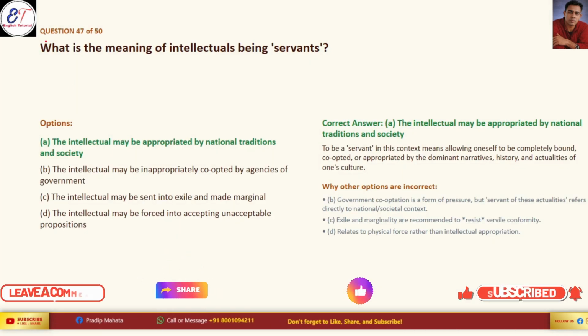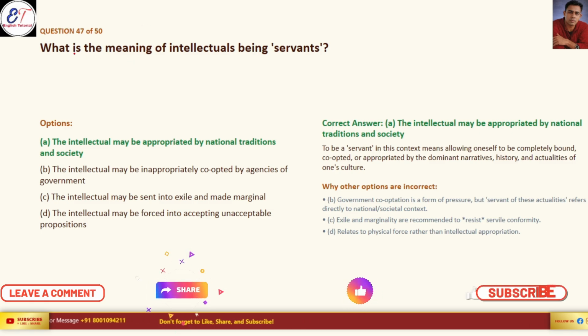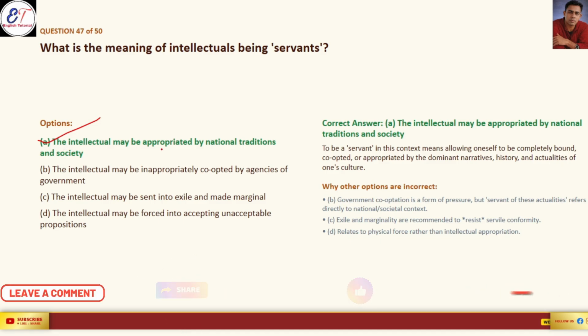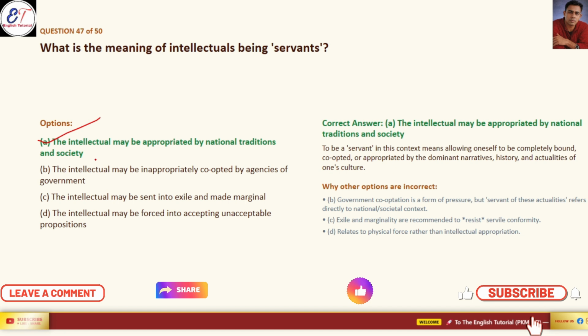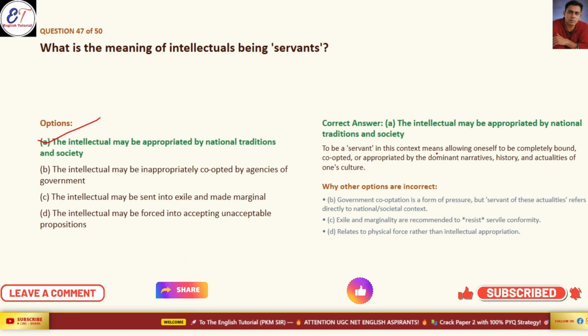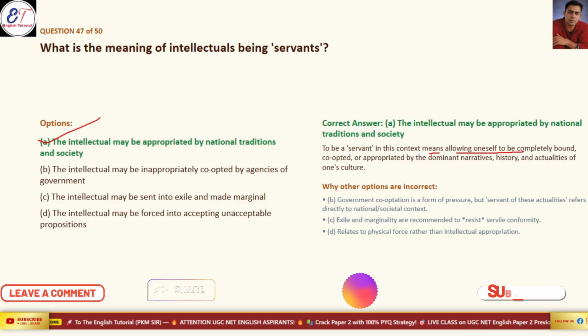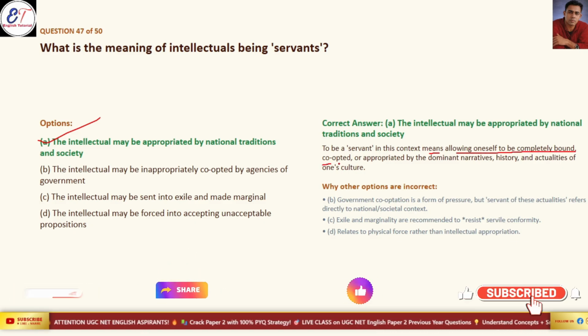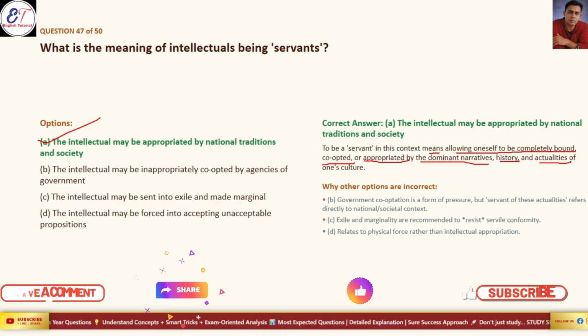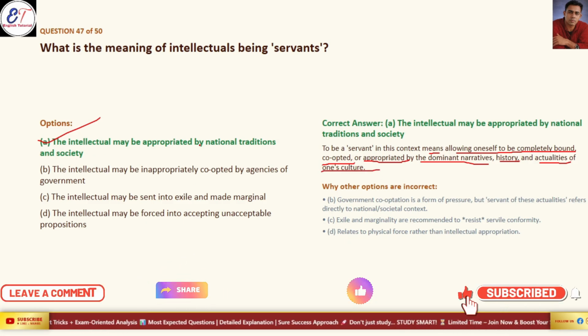Now, what is the meaning of intellectual being servants? Option A is the correct answer: the intellectual may be appreciated by national tradition and society. To be a servant in this context means following oneself, to be completely bound, co-opted, and appropriated by the dominant narrative, history, and actualities of one's own culture. So this is the reason option A is the correct answer.